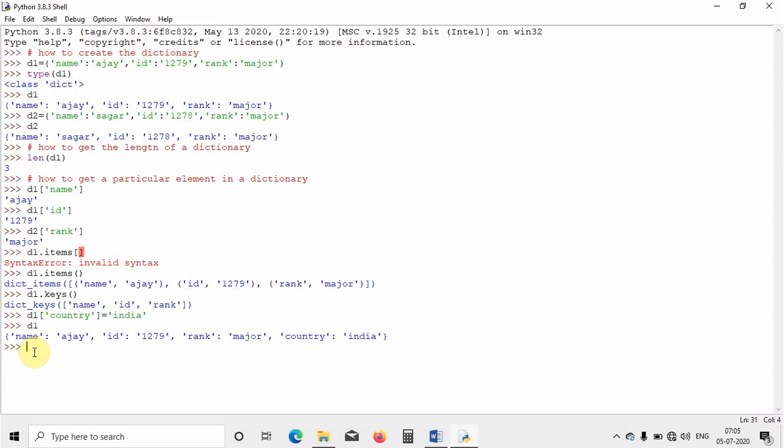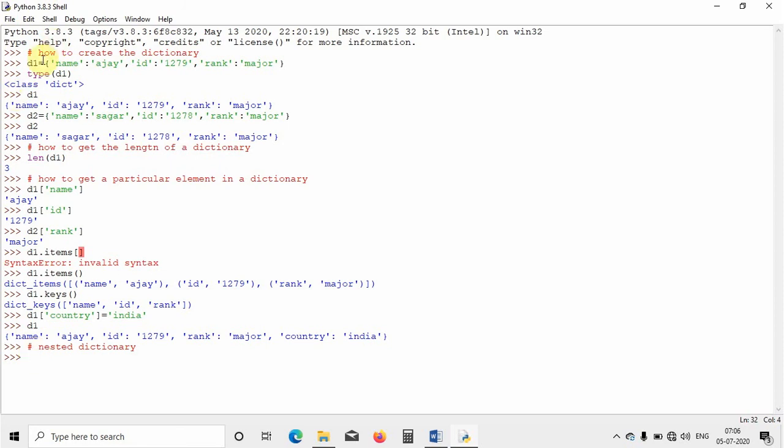So this is all about how to perform some operations on dictionaries. Now we will see the concept of nested dictionary. What is meant by nested dictionary? Nested means combining values together. We will have two dictionaries and combine them together to form a new dictionary.